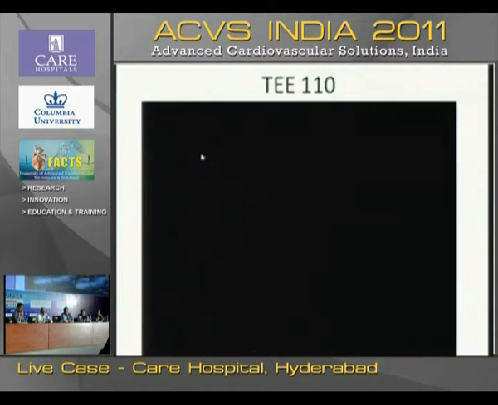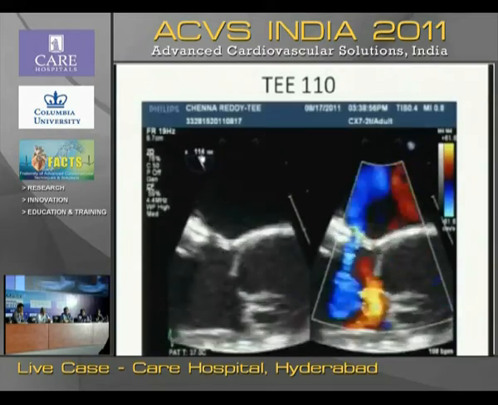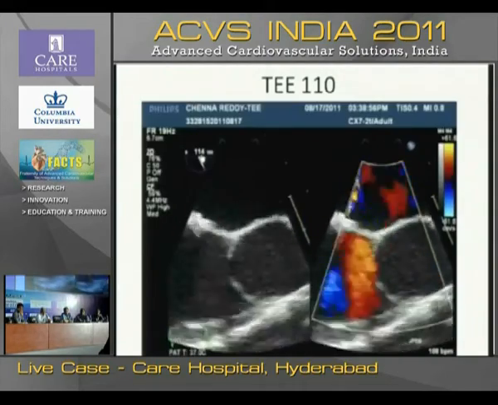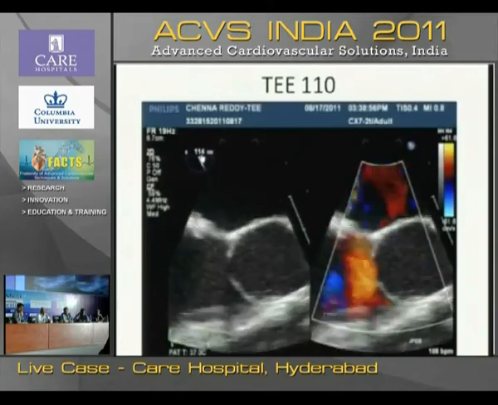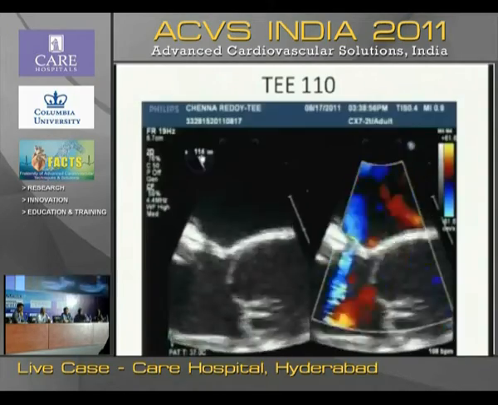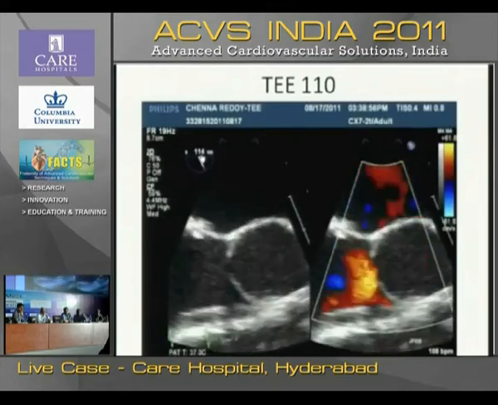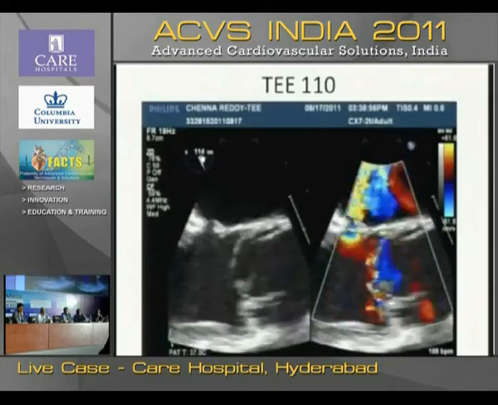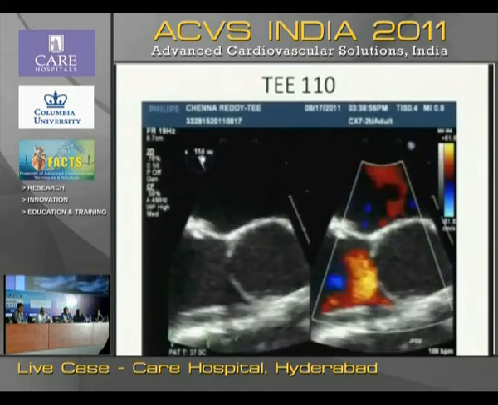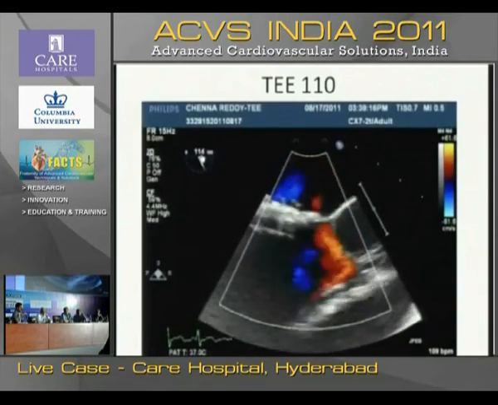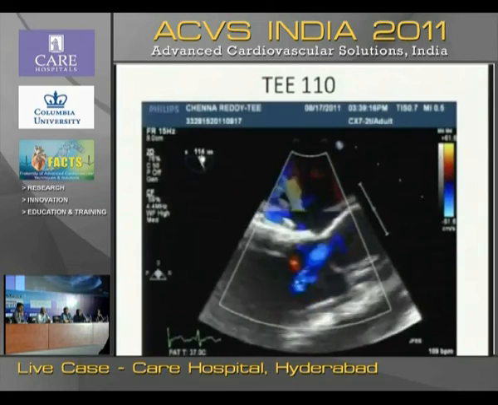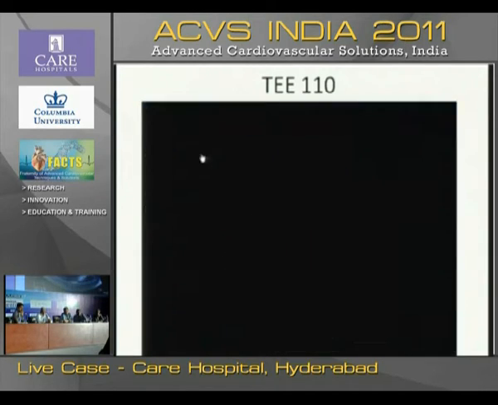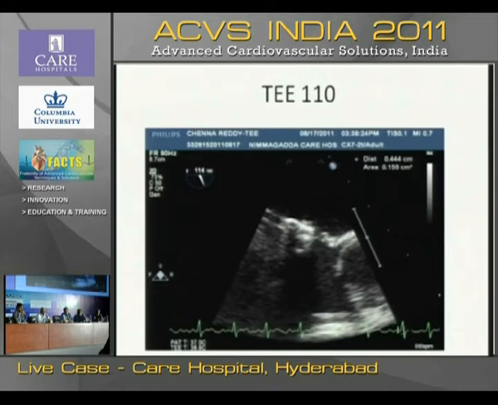This is a transesophageal echo at 110 degrees, equivalent to the parasternal long axis, to better delineate the leak in the same area which we saw in the transthoracic echo. It is measuring 4.5 to 5 mm, and it is quite away from the aortic valve. We can see better at 110 degrees a single leak present in the paravalvular area, around 9 millimeters away from the aortic valve.